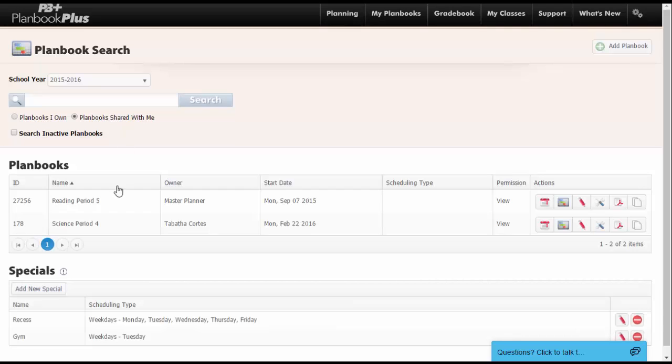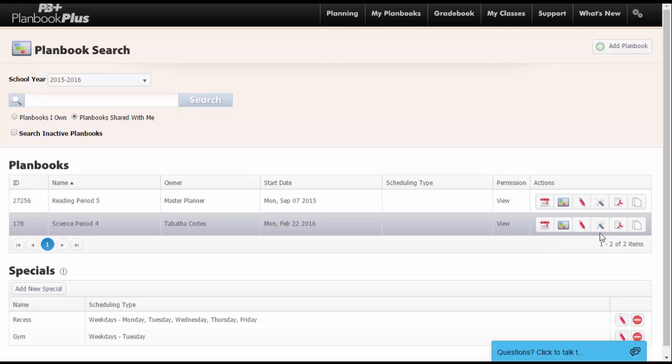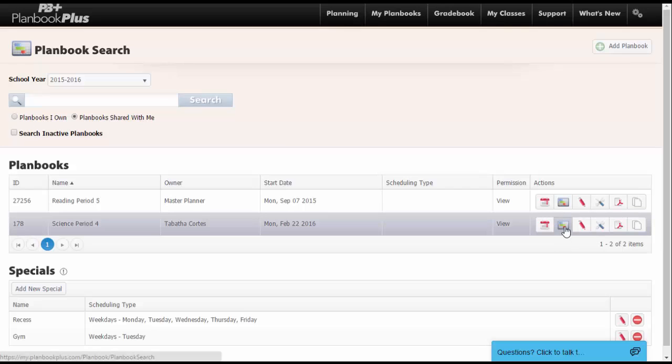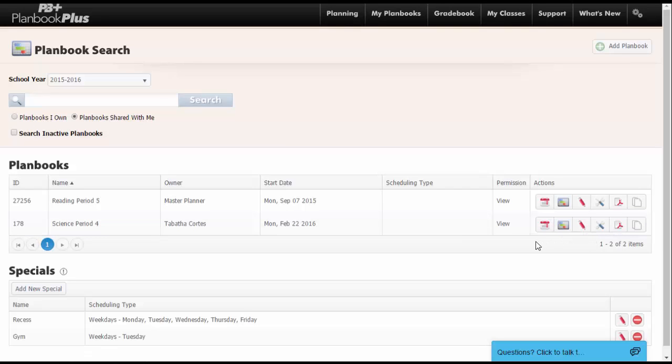You can click to view that Planbook in any of our views, copy that Planbook as it is by clicking on the Copy button. If you want to copy parts of that Planbook and map your custom elements, click on the timeline. Once you are on the timeline, you can select the units and click Copy and follow the steps in the Copy Wizard. You can learn more about the Planbook Copy Wizard by visiting our support portal for a tutorial.